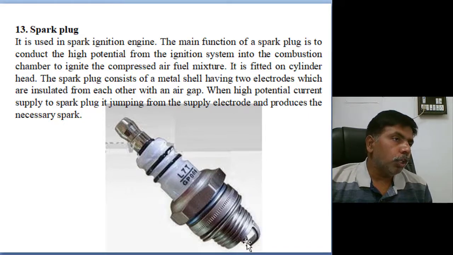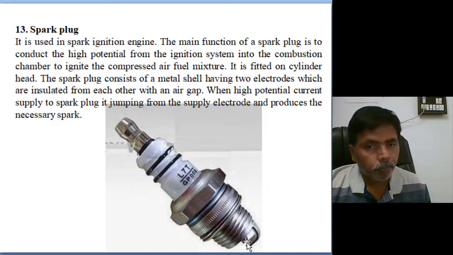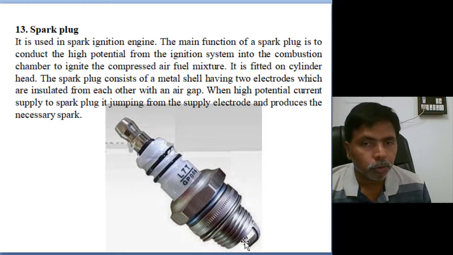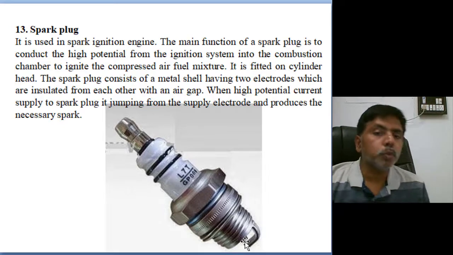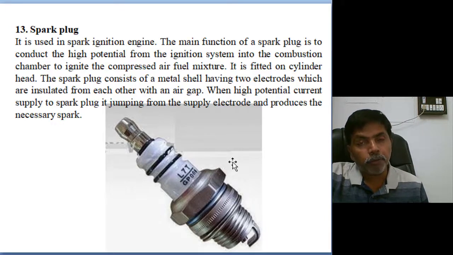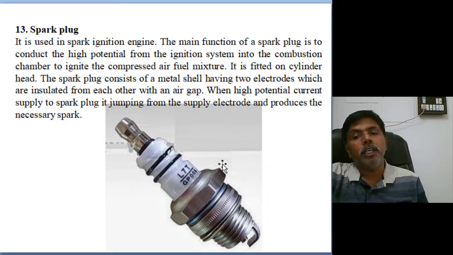At that time, it will create a spark. The main function is the jump of high voltage between the ground and the electrode, which generates the spark. That spark is used for the origin of the flame. Then after the flame is created, combustion of the entire air fuel mixture takes place.